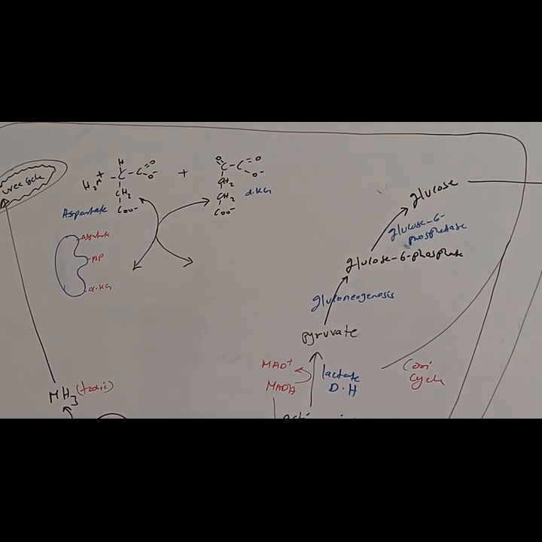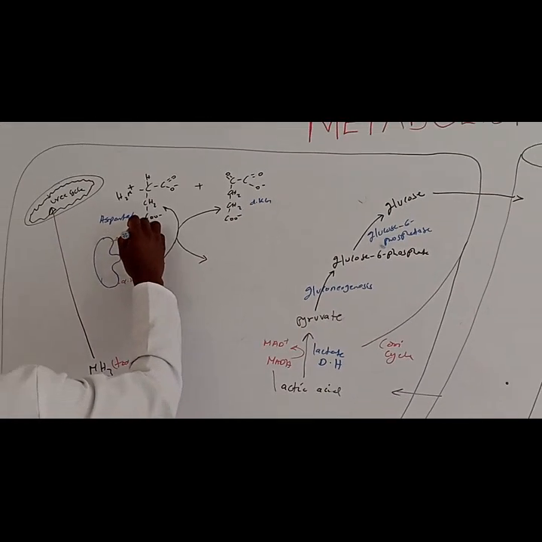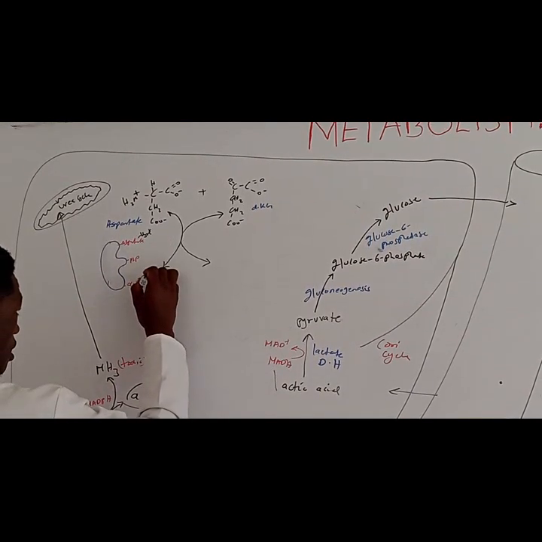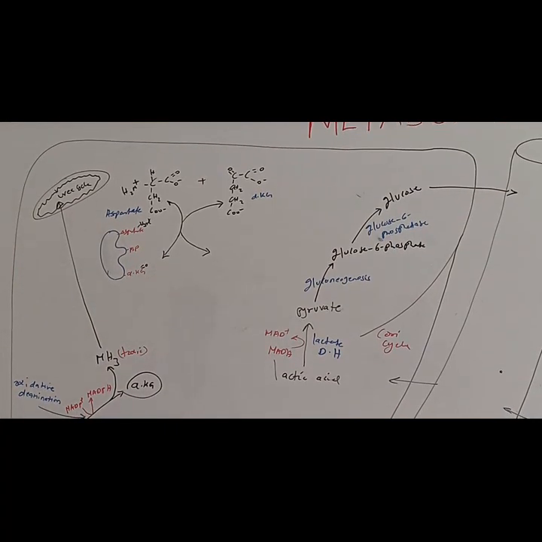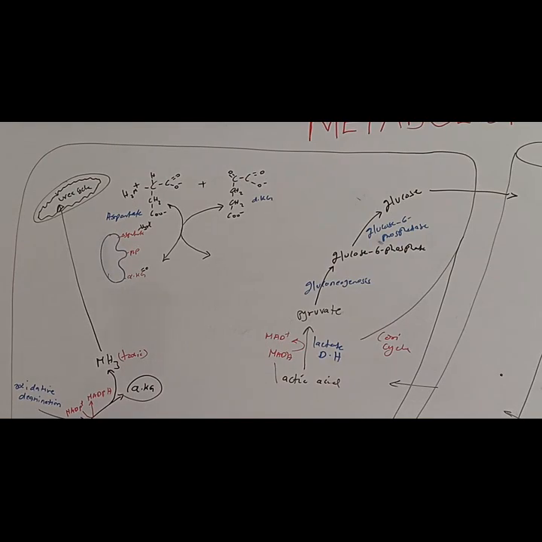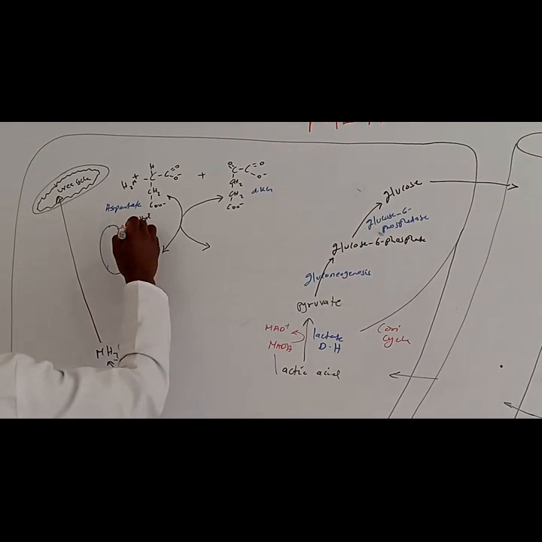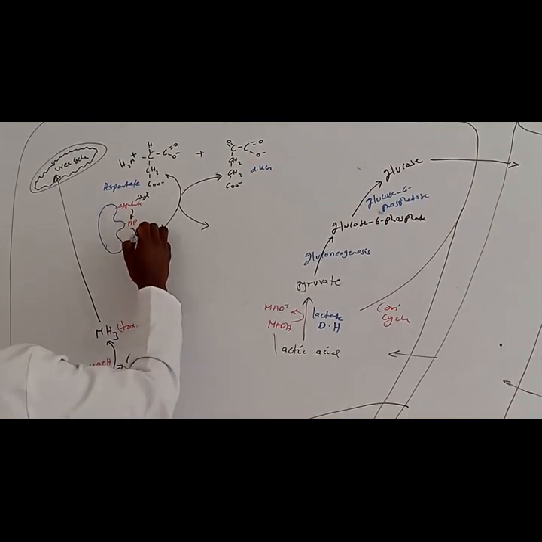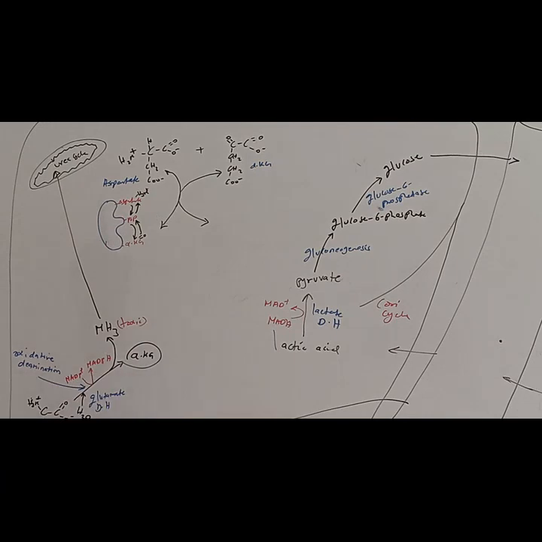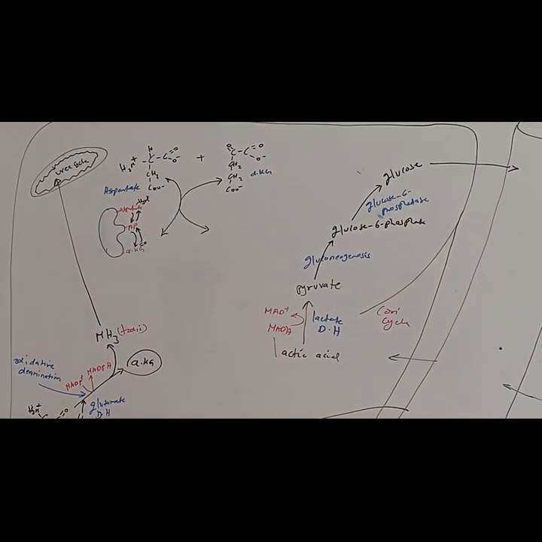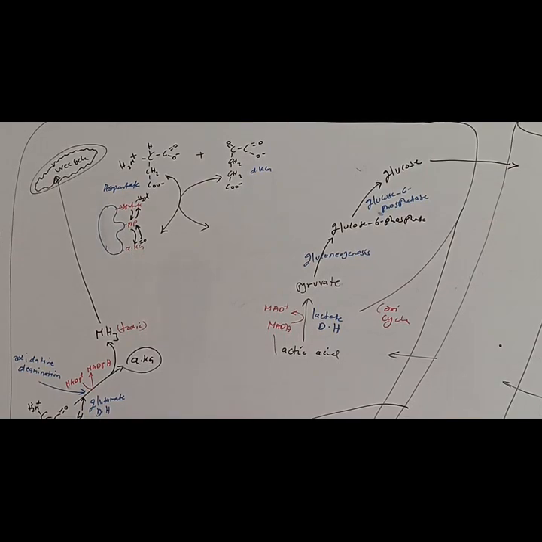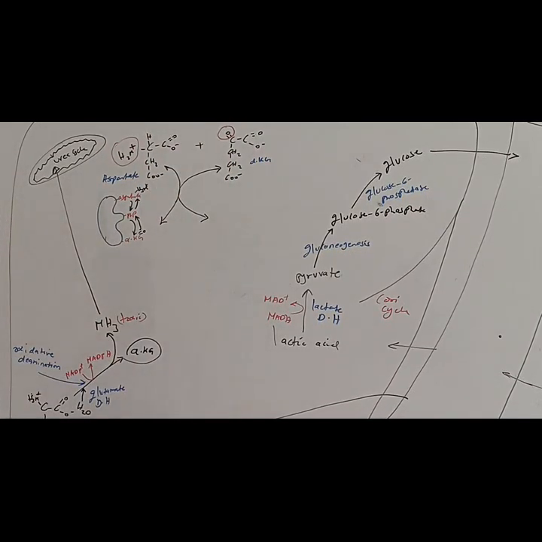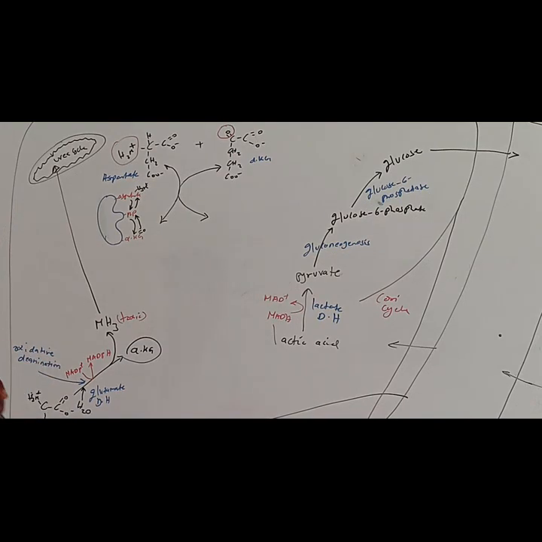Alright. What is unique about aspartate is that it has the amino group. And what is unique about alpha-ketoglutarate is that it has a special oxygen. So what the pyridoxal phosphate is going to do is just pick the amino group from the aspartate, then transfer it to alpha-ketoglutarate, then pick the oxygen, then transfer it into aspartate, so that we are going to form two products. Now here are the products. We are going to release the amino group. That is always the first step of the catabolism of amino acids, right?